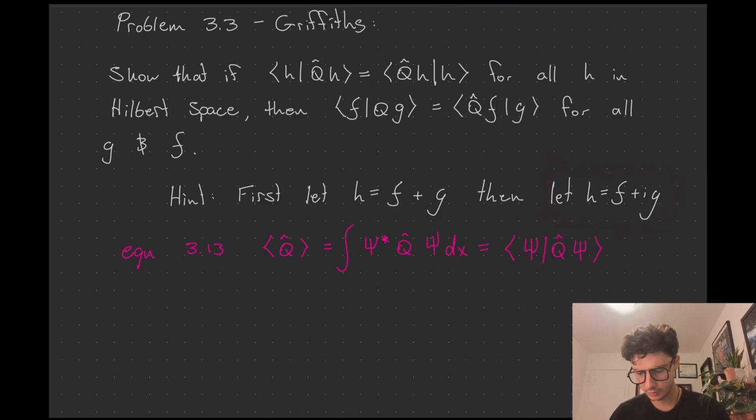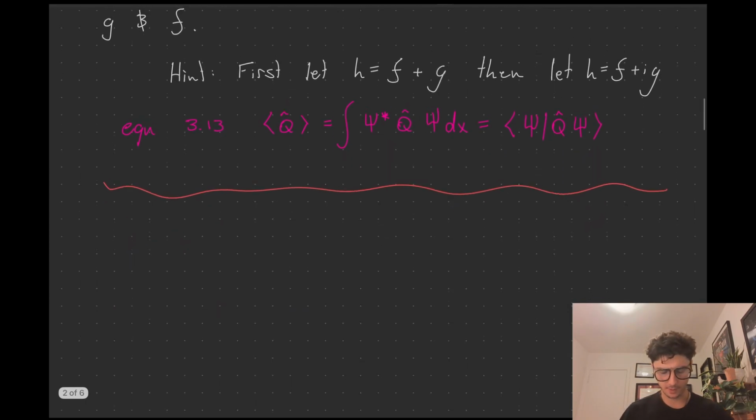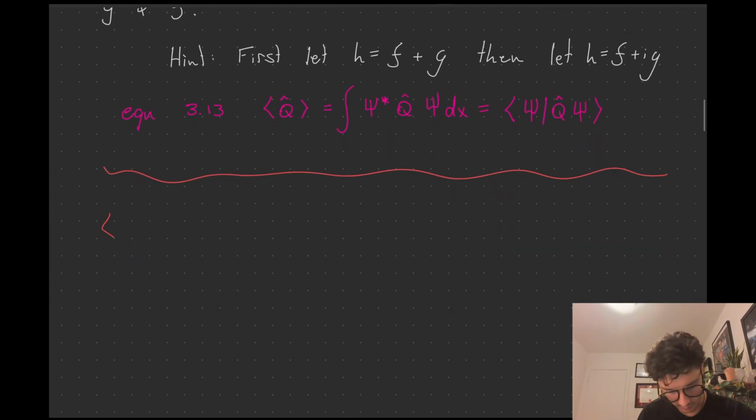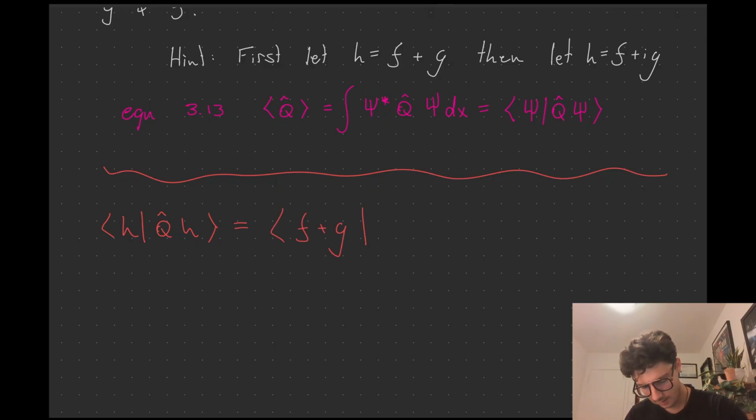Let's go with a nice little salmon color right here. Okay. We're going to start off with H, operator H. Operators normally have this hat on them. I'm not really going to write that. Let's expand using this first thing. So we have F plus G, and then Q acting on, I'm going to put brackets, F plus G. Looks good. How can we expand this?